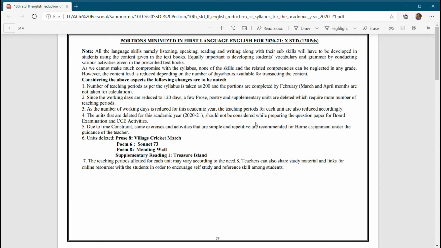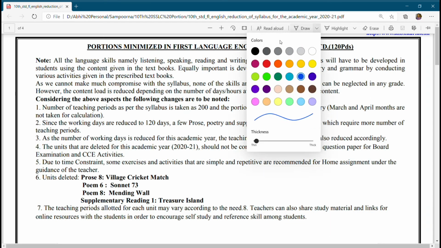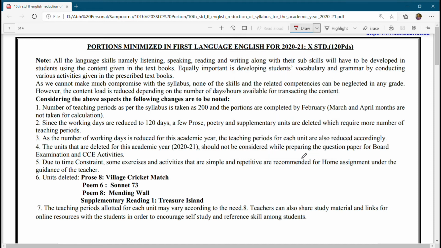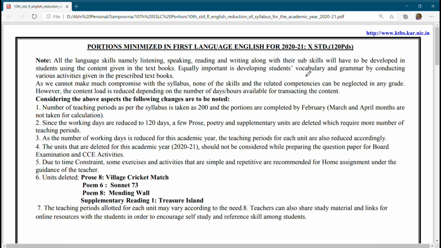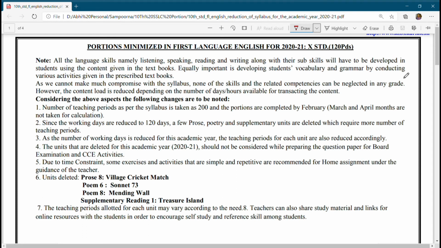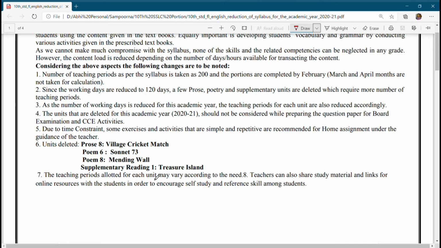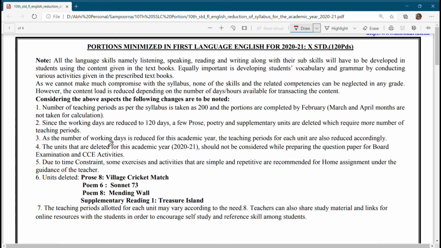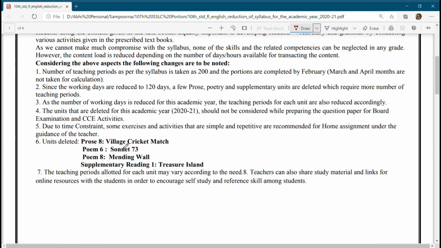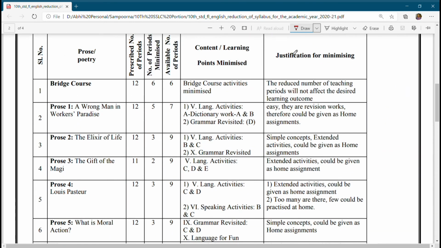Now we shall see the reduction for first language English. A very important thing is first language English. I am discussing only first language English here. So those who are studying second language English and third language English, you can comment to me, or you can contact me for the syllabus, or you can go through this website and get the syllabus. Now what I'm going to show here is the portions minimized in the first language English. So what all things are reduced has been covered here.